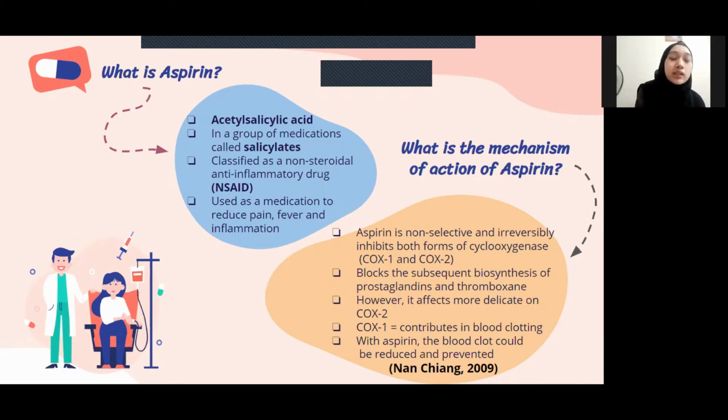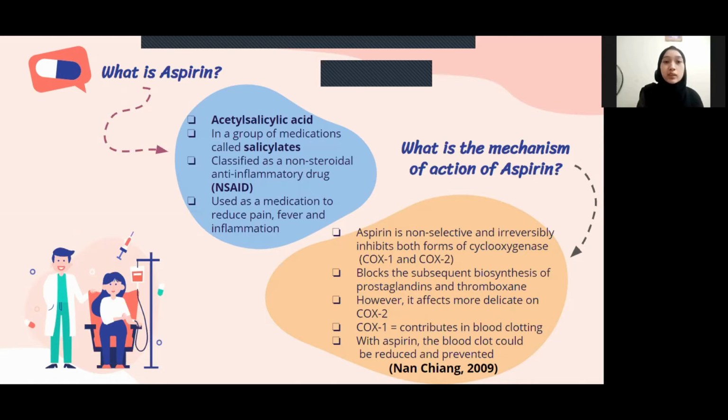Okay, so next I will continue to the next part, which is aspirin. So what is aspirin and what is the function? Aspirin is known as acetylsalicylic acid. Aspirin is also in a group of medication called salicylates. It is also classified as a non-steroidal anti-inflammatory drug, which is commonly called NSAID. Aspirin is also used as a medication to reduce pain, fever, and inflammation. It can also reduce swelling.